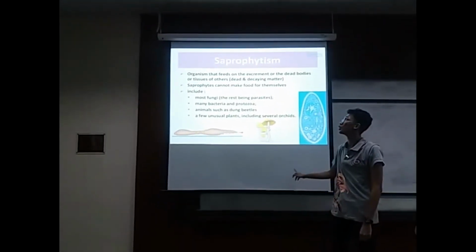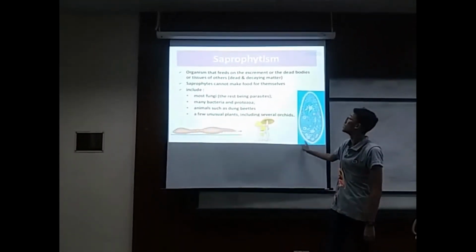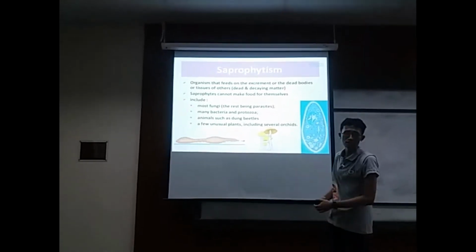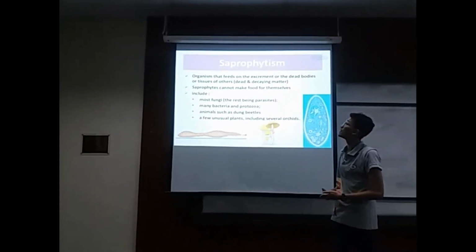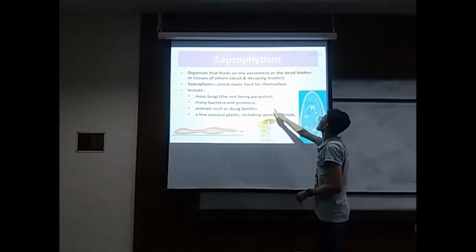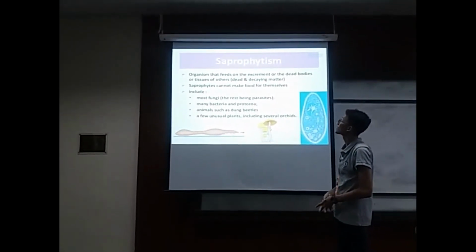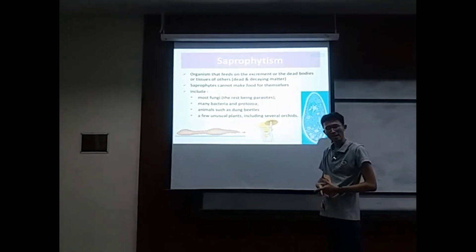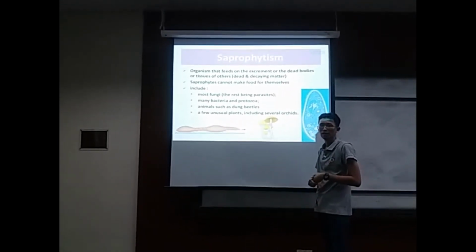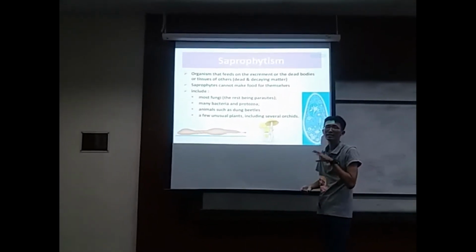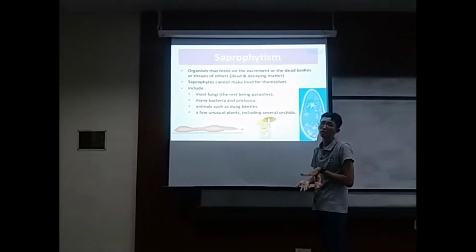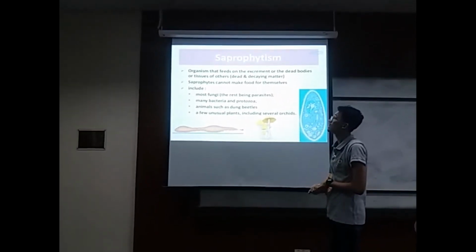Now I'm going to explain further about saprophytism. Saprophytism is when an organism feeds on the excrement or the dead body or tissue of other dead and decaying matter. Like I explained before, they feed on dead matter, like the dead body of an animal.